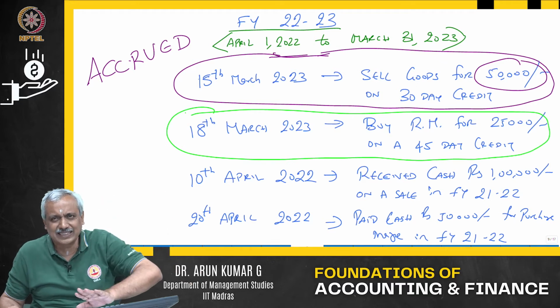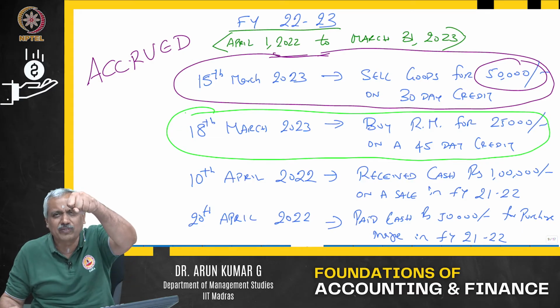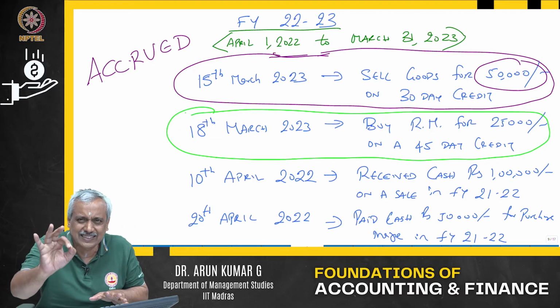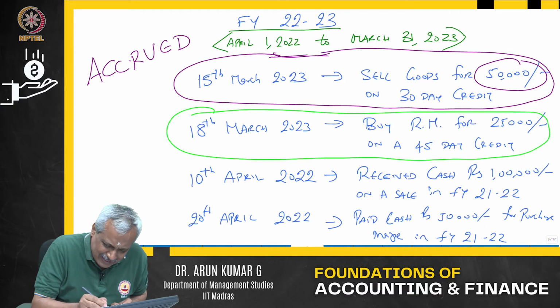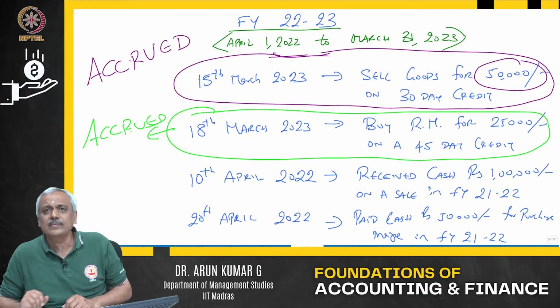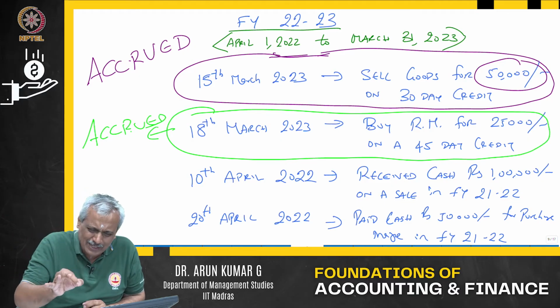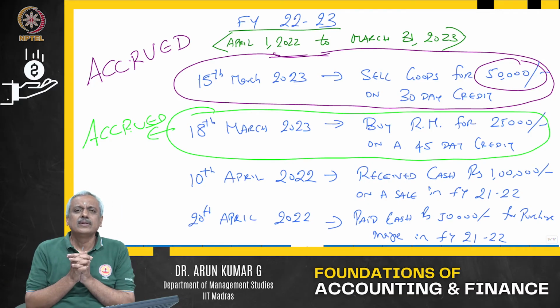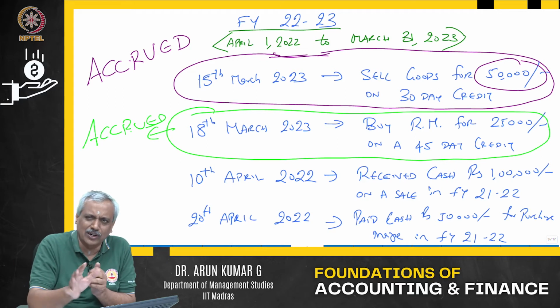As of today, transaction is what? He has sold, you have bought, you have taken possession of the goods, you have taken ownership of the goods, the transaction has occurred. So, when the transaction has occurred, the expenditure has again accrued. So, what happens? It becomes an expenditure for the financial year 22-23. In this particular case, I will assume that it is also used in the same financial year. That is where it becomes an expenditure. If it is not used, it becomes an asset.